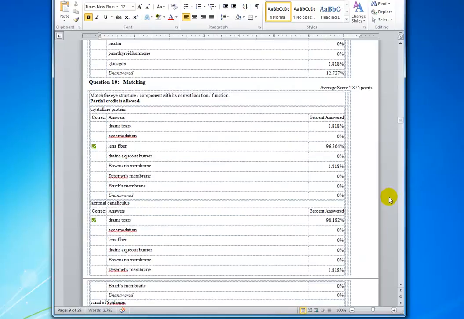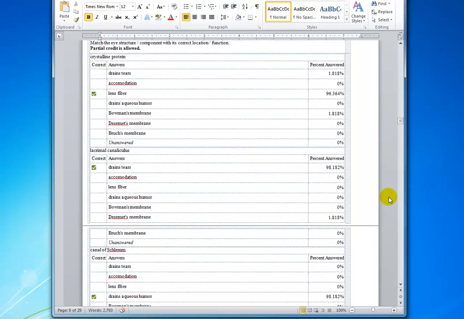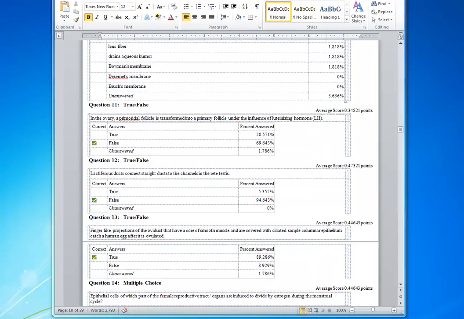So I'm going to pause this until I find one in which most of the class missed. Okay, here's one. In the ovary, a primordial follicle is transformed into a primary follicle under the influence of luteinizing hormone. That is definitely false, and nearly 70% of the class got that correct.